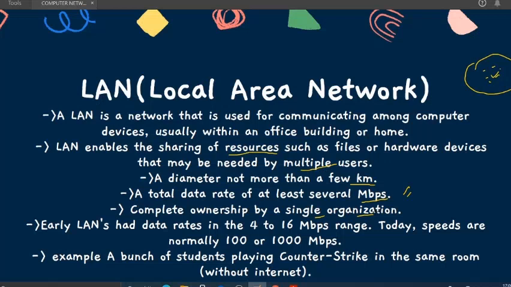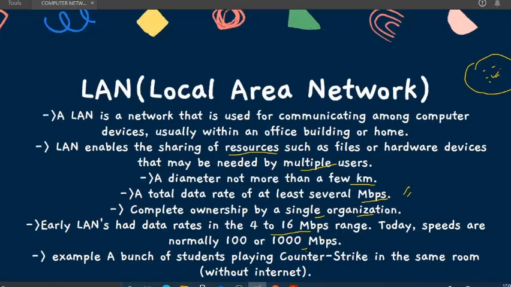Then the next point is early LANs had data rates in the 4 to 16 MB per second range. Earlier it was not much, it was ranging within this range. But today speeds are normally 100 or 1000 MB per second. You can see how much speed a LAN can provide us. Just imagine 1000 MB per second. So that's the speed today, what we see in LAN.